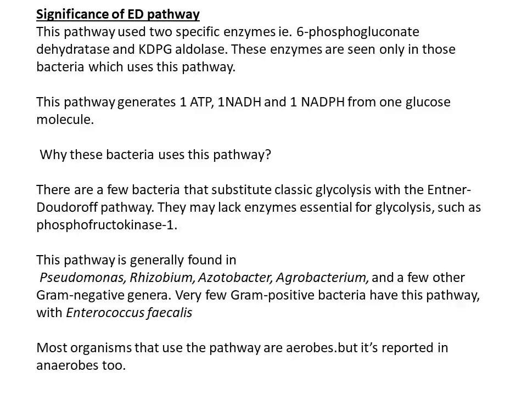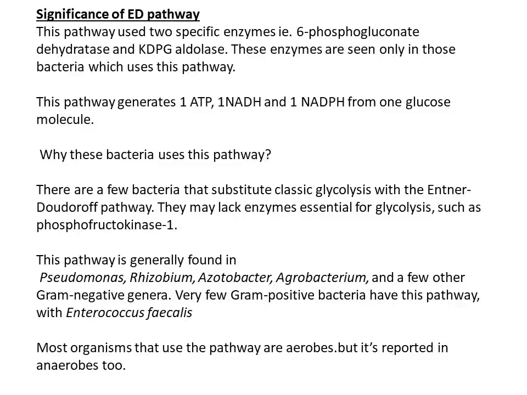So in which bacteria can you see this pathway? As I told you, they are seen mostly in gram negative bacteria like Pseudomonas, Rhizobium, Acetobacter, and Agrobacterium, etc. Whereas there is an exception, as I told you earlier, in gram positive bacteria: in Enterococcus faecalis, this pathway has been reported.